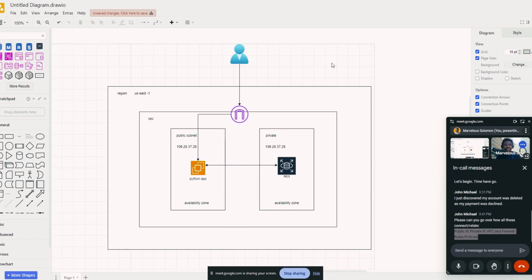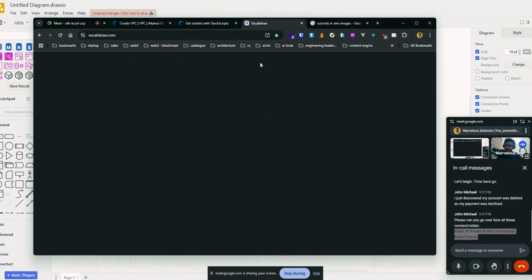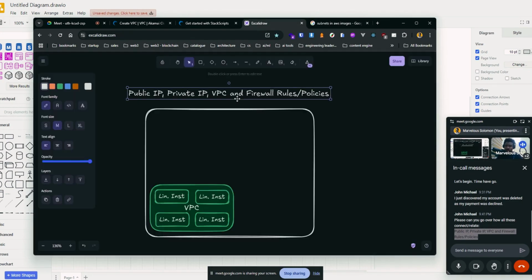So that is private. Now, speaking of public IP and private IP, a public IP is basically an IP that can be used to access this resource from the web. People can connect using this IP. A private IP is just the IP that resources within that specific region, within your space, within that VPC can use to communicate with each other.